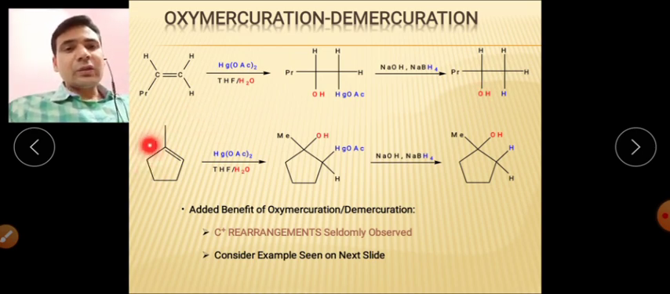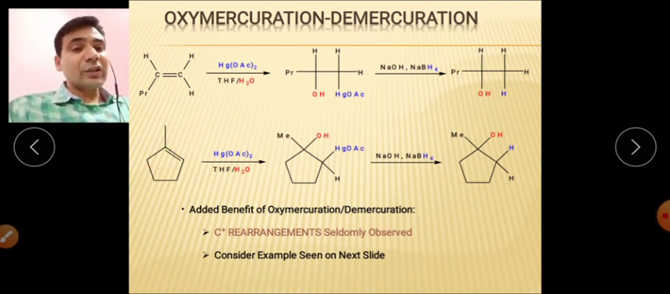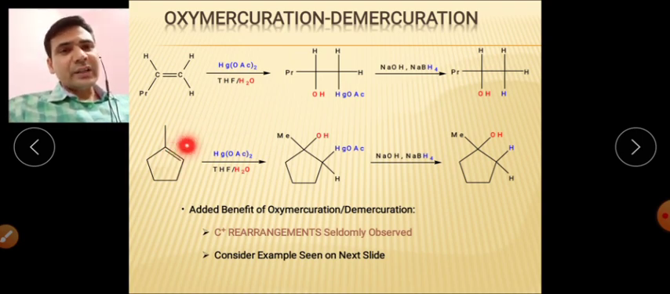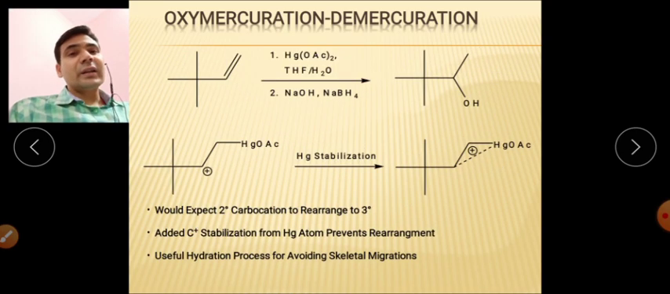You can see the second example on the screen. Here this carbon will be the more substituted carbon. It means the hydroxyl group will attach itself to this particular carbon, right? So here you are getting this particular product. In this case, carbocation rearrangement will not happen very easily, so it is forming the Markovnikov addition product.